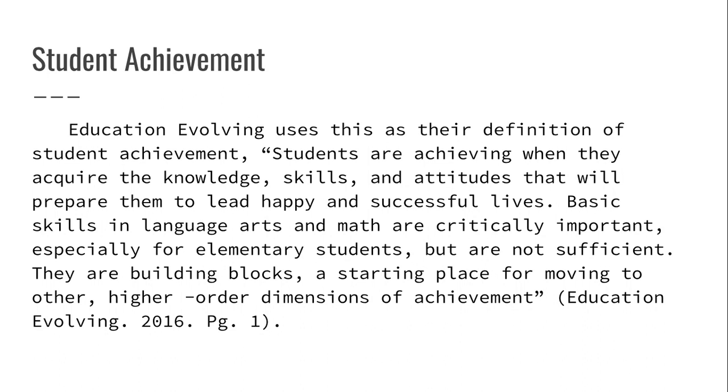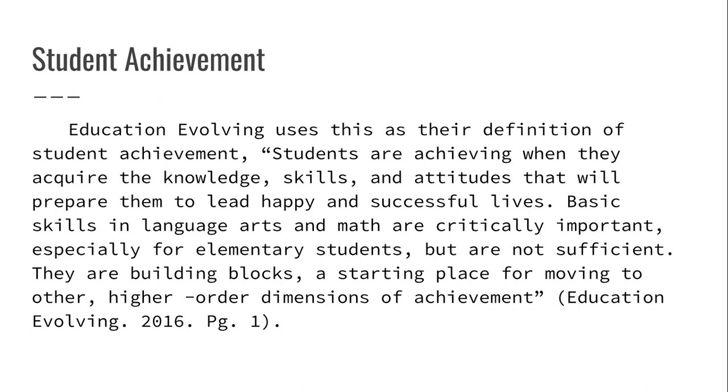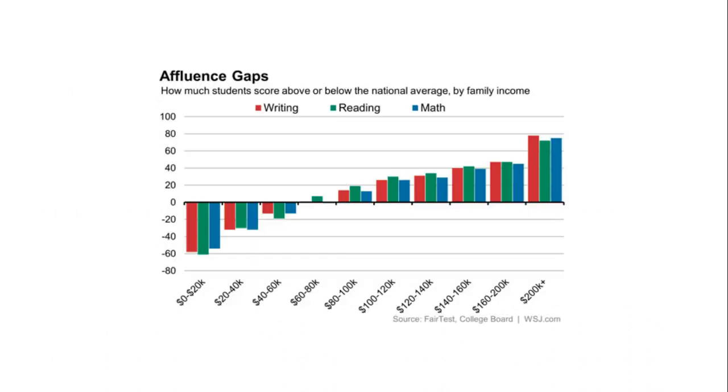Not everybody's learning levels are the same, especially for children in poverty. Children in poverty begin school with less knowledge, less language, and less life experience. So that affects their achievement when we take into account all of these things and measure it up to the same standards as we do middle class children, for example.